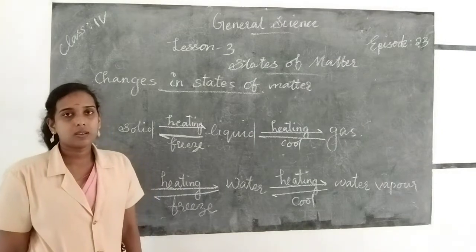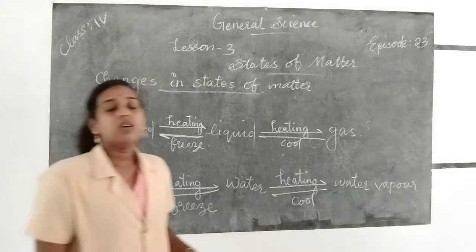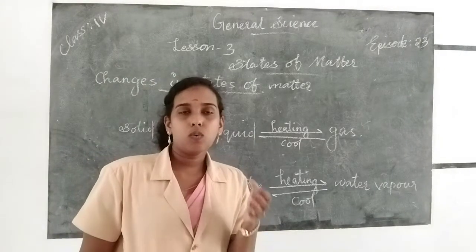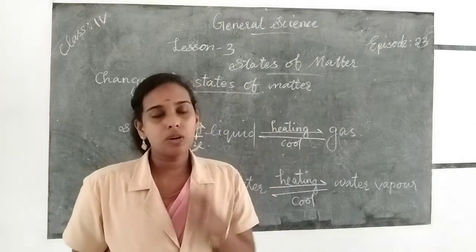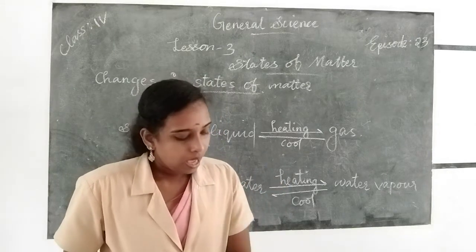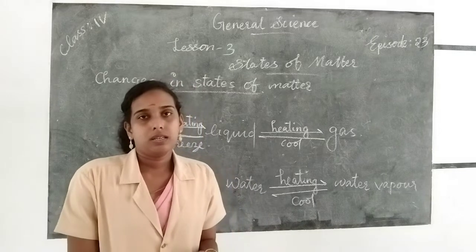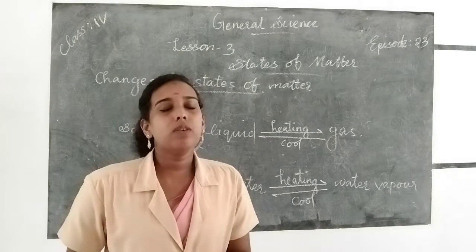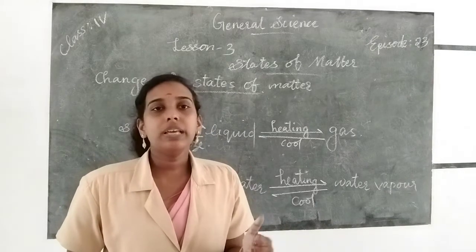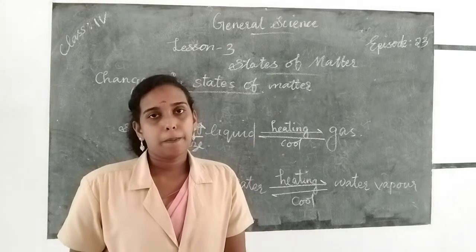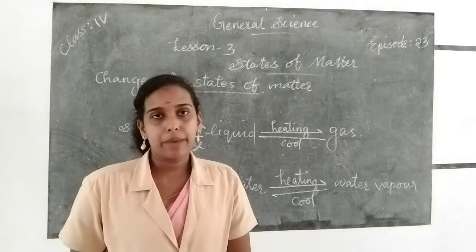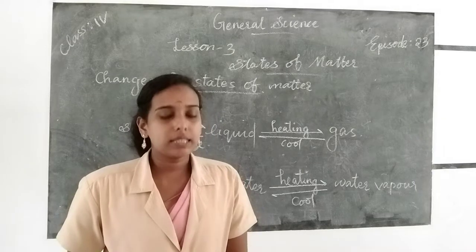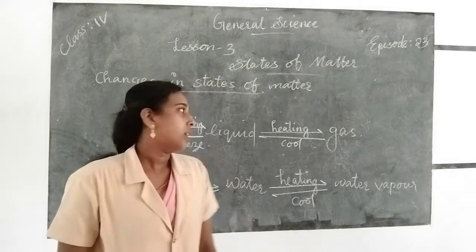Okay, so in this way we can convert one state of matter into another. And there are different processes involving the changing of state of matter. The first one is evaporation.